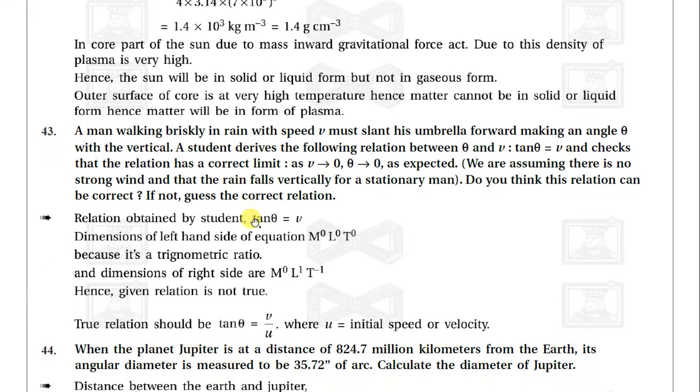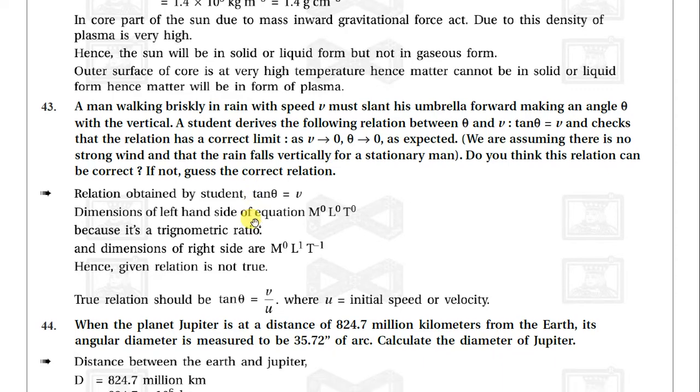Now another question: a man walking briskly in rain with speed v must slant his umbrella forward, making an angle theta with the vertical. A student derived the following relation between theta and v: tan theta is equal to v. Check the limit: as v tends to 0, theta tends to 0 as expected. But do you think this relation can be correct? It is not. Guess the correct relation.